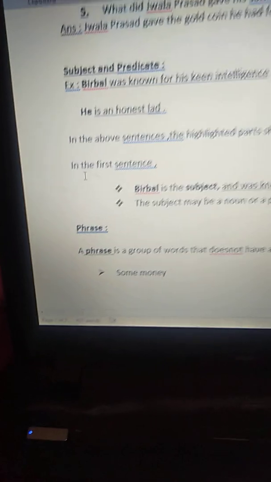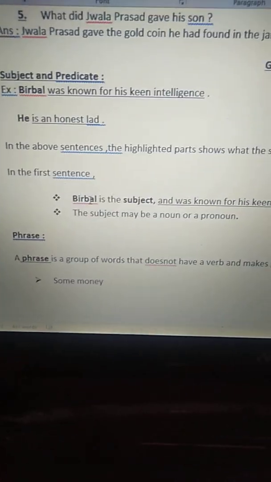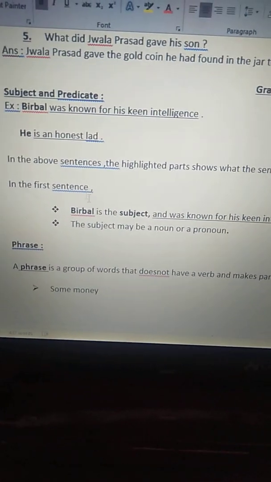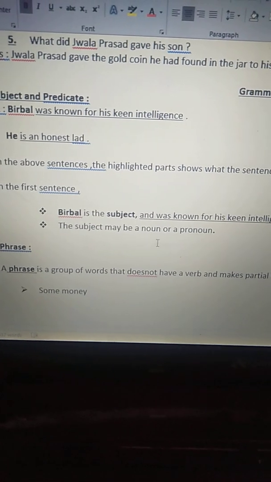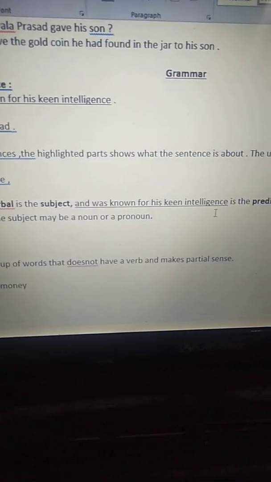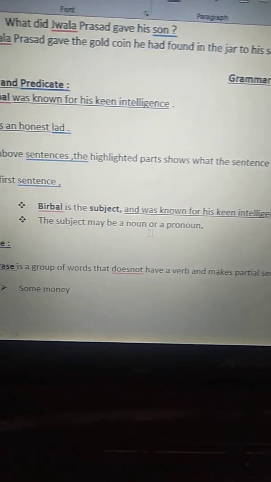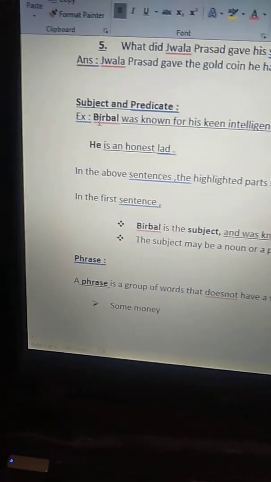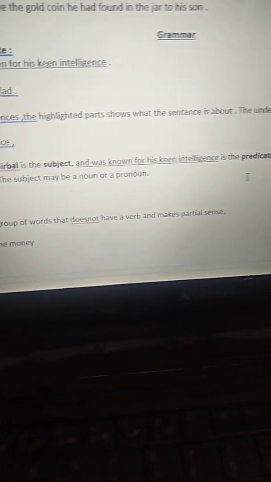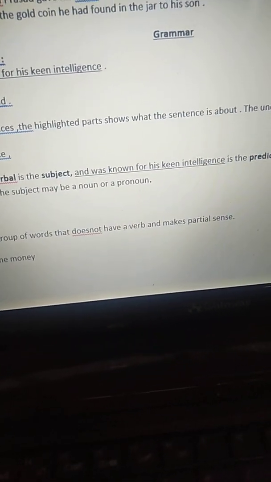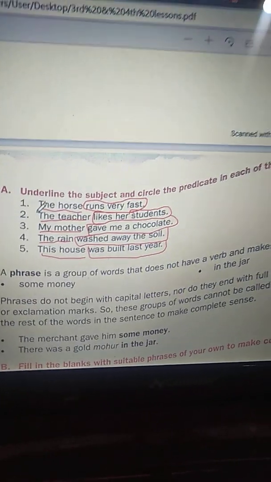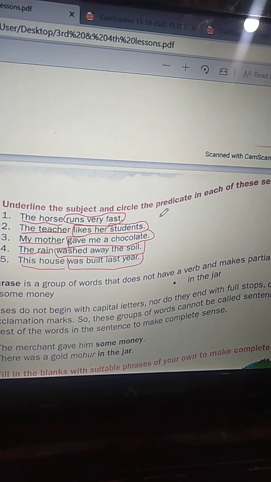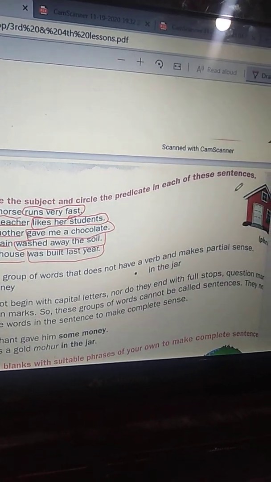Okay. In the first sentence, Birbal is the subject and was known for his keen intelligence is the predicate. The subject may be a noun or a pronoun. Okay. And we will see the exercise, children, for the subject and predicate. See. Underline the subject and circle the predicate in each of these sentences.